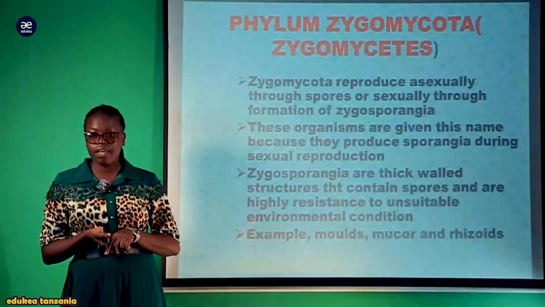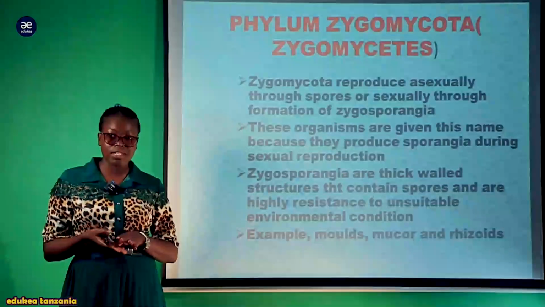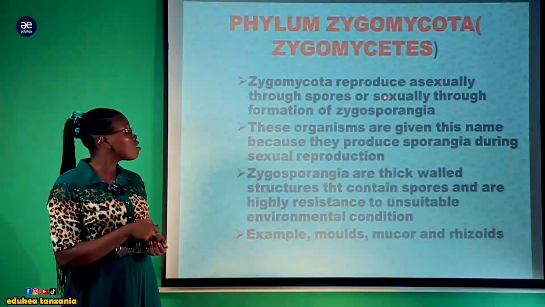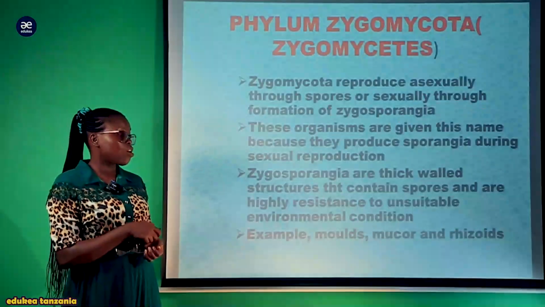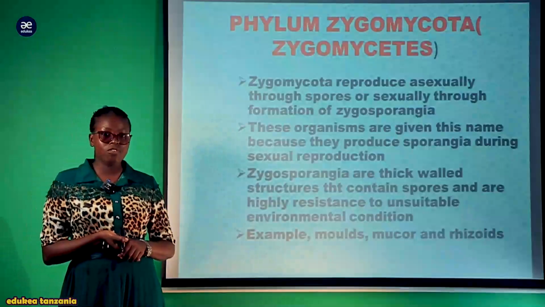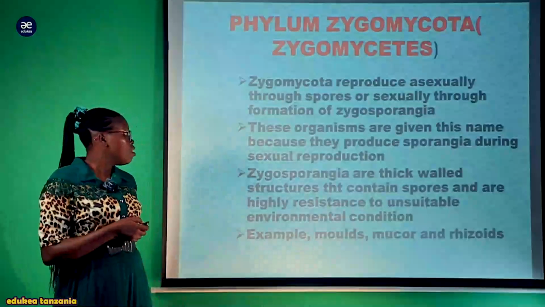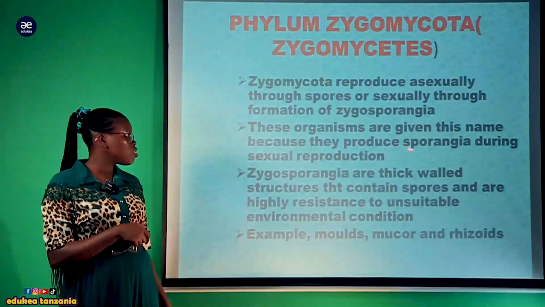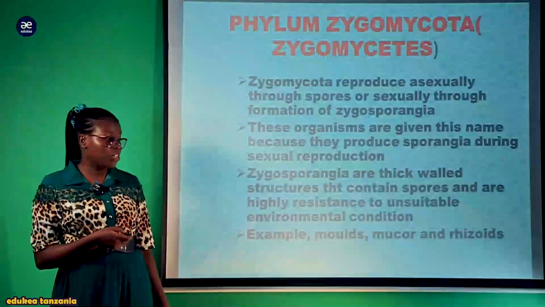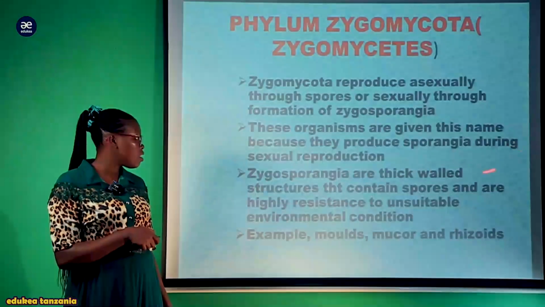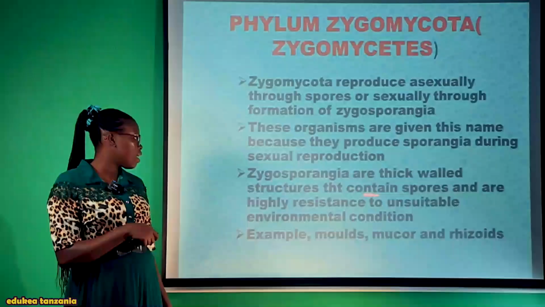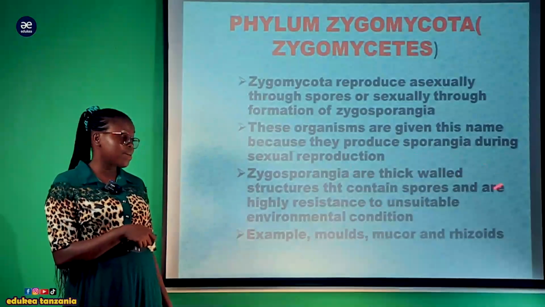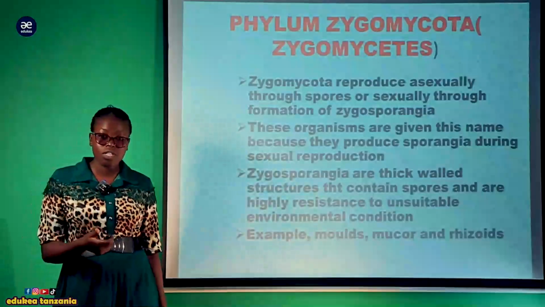The next phylum of the kingdom fungi is Zygomycota or Zygomycetes. Zygomycota reproduce asexually through spores or sexually through the formation of zygosporangia. This zygosporangium is produced in a specialized structure known as a sporangium. So the organisms are given this name because they produce zygosporangia during sexual reproduction. The zygosporangia are thick-walled structures that contain spores and are highly resistant to unsuitable environmental conditions. The zygosporangium is where these zygospores grow.